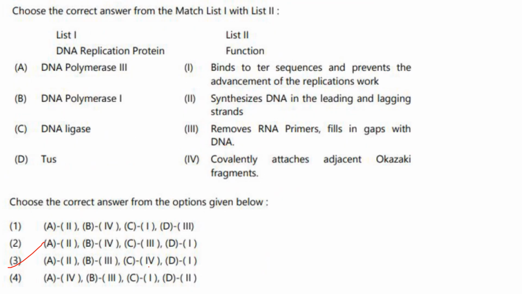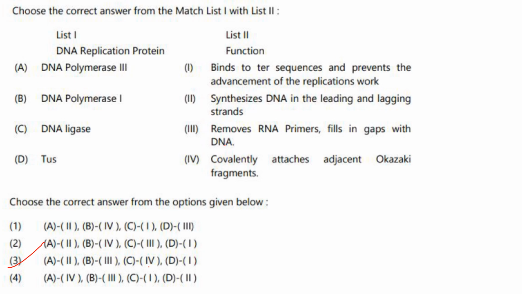Then DNA replication protein and their function. DNA polymerase 3, it synthesizes DNA in the leading and lagging strand. A2. DNA polymerase 1 removes RNA primers, fills gaps in the DNA. B3.